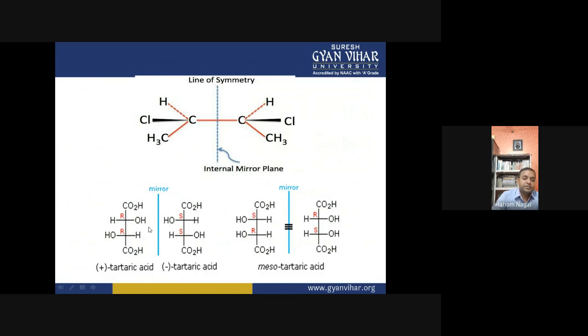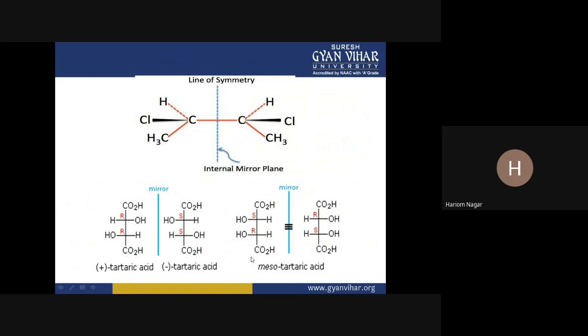There is plus tartaric acid. This is the plus tartaric acid, and this is minus tartaric acid. These tartaric acids are enantiomers of each other. But if we talk about this compound, at these chiral centers the configurations are the same, and here the configurations are the same, right? So when we see this molecule in the mirror, it will look like this. These are mirror images of each other, enantiomers of each other.